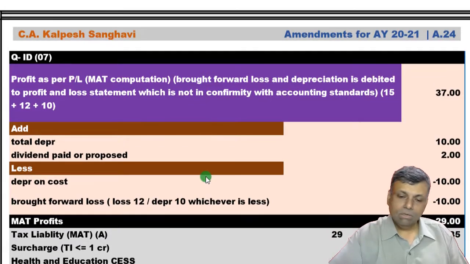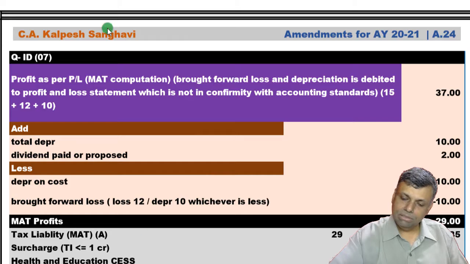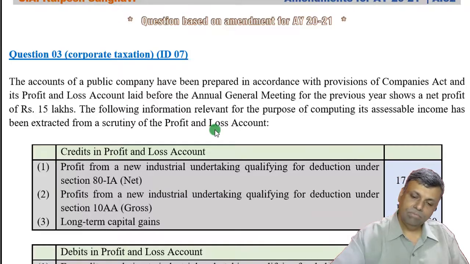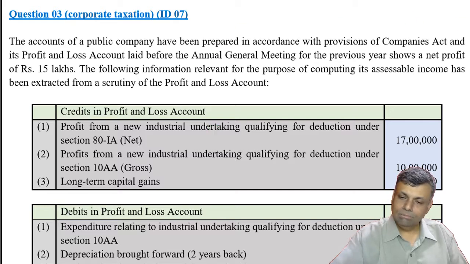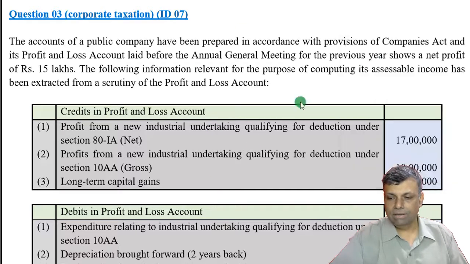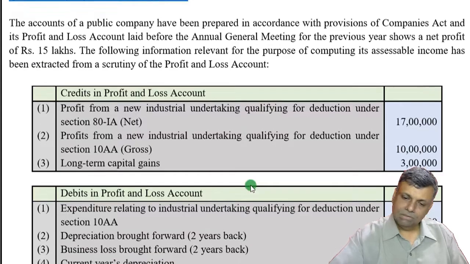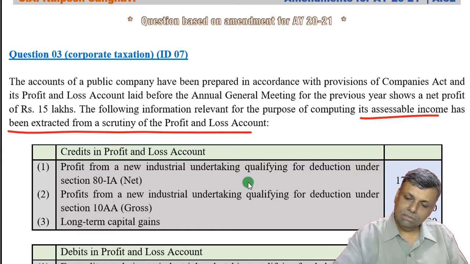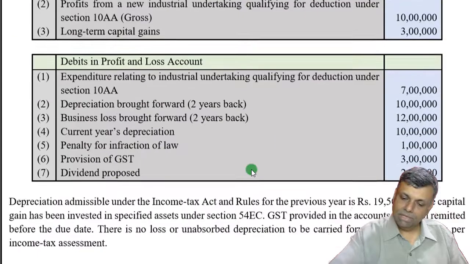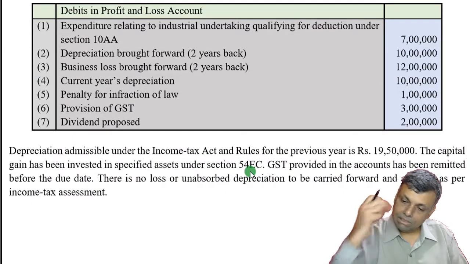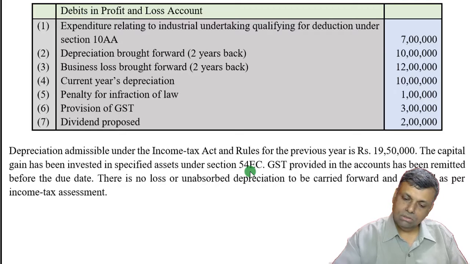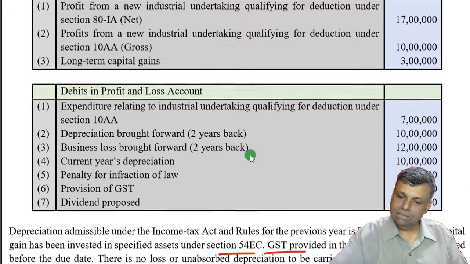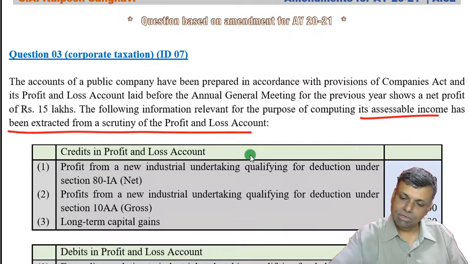Now in this particular question, I already told you that I'm not going to discuss everything here. This is a question in which the data with respect to profit and loss has already been given, and you are required to compute your MAT profits. All the data about investments, GST and other adjustments, basically the tax law adjustments, has already been provided.